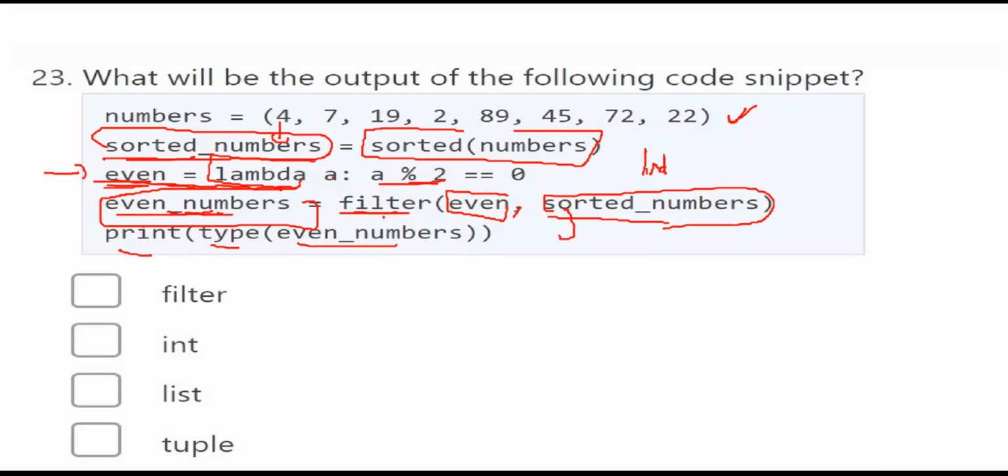So that's why it is saying that it is a filter object. Why? Because here you are using the filter function. So whenever it is true, that value will be returned to the filter. So those values are stored in the filter object. So if you want to know the type of even numbers, it will be a filter object. So that's why it is showing filter. So the filter function always returns a filter object. Okay.